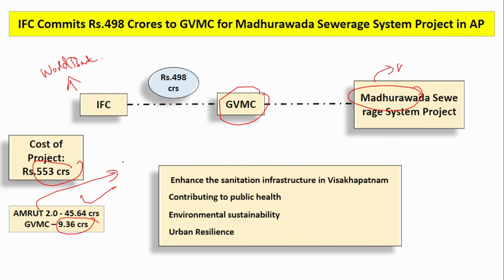Okay. What is Amrut 2.0? This is nothing but a centrally sponsored scheme. So here both the central and the state contribute for this project. Main aim of the project is to improve the urban infrastructure, improve the water supply and also manage the sewage system in the urban cities. That is the main focus of this Amrut 2.0. So this is centrally sponsored, which means both the central and the state together will contribute to this project. Remember, the total project cost is 553 crores. IFC will provide 498 crores, Amrut 2.0 will provide 45.64 crores and GVMC will provide 9.36 crores.